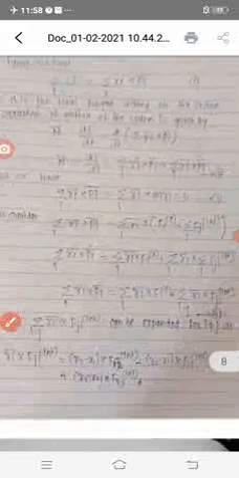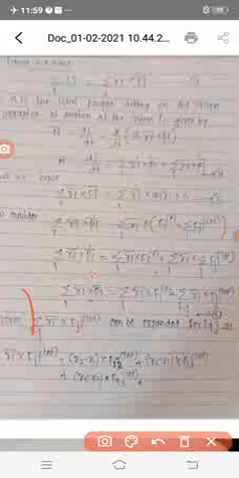Therefore summation of ri cross pi bar dot is equal to summation of ri cross Fi external plus summation of ri cross Fij internal.